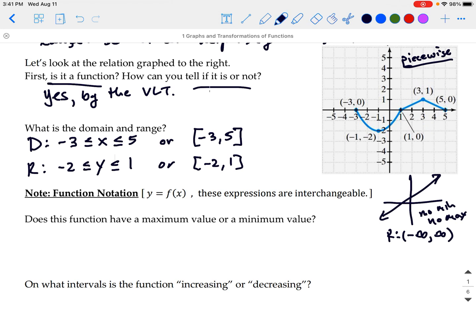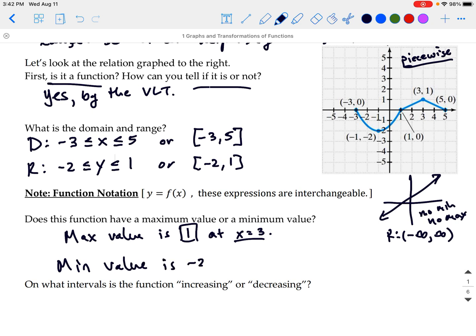So the maximum value is not the minimum value. The maximum value is +1 at x equals 3. So x equals 3 is essentially our location, and the y value is our maximum. And then we have a minimum value of -2 at x equals -1. So again, x equals -1 is our location. -2 is the actual value itself.